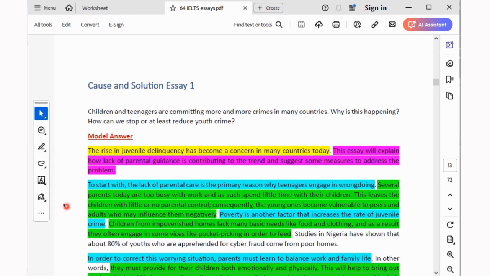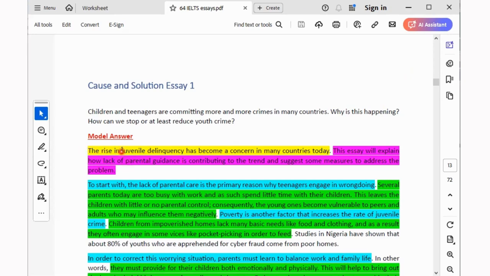And if you commit a violent crime, you can suffer capital punishment in some countries. Okay? So children cannot suffer that kind of thing, even if it's a capital crime. That's the law in many countries. So now let's come back to this essay.